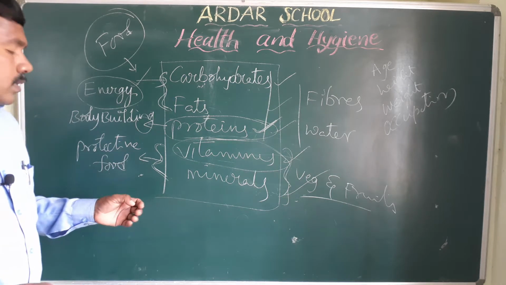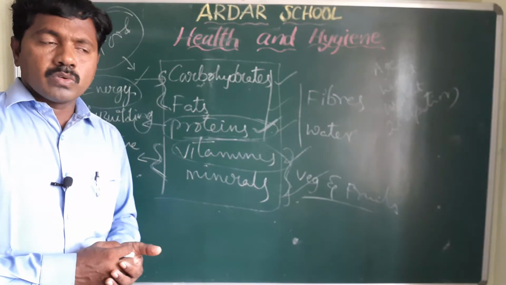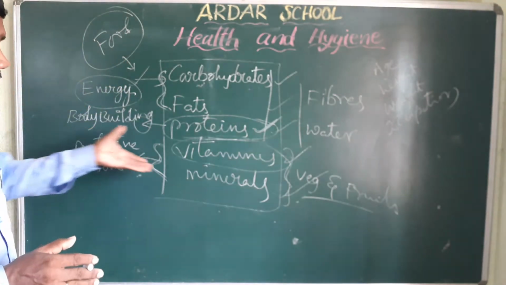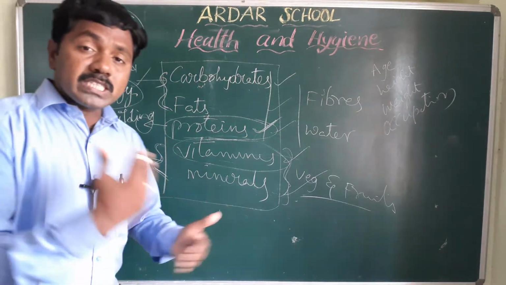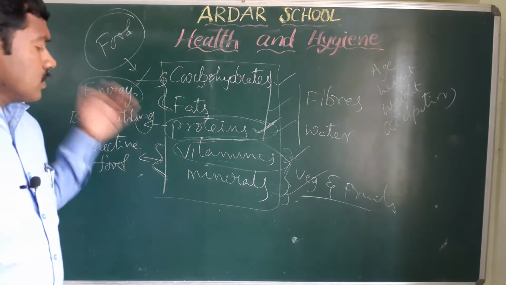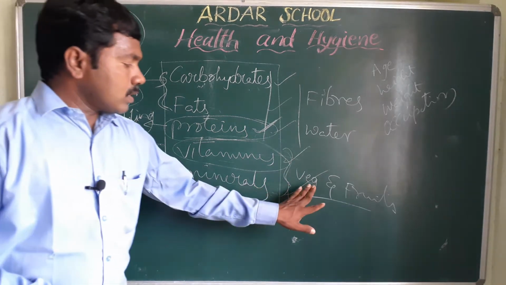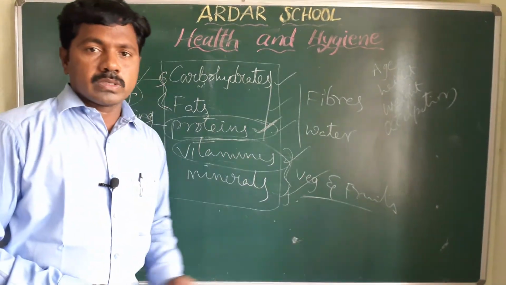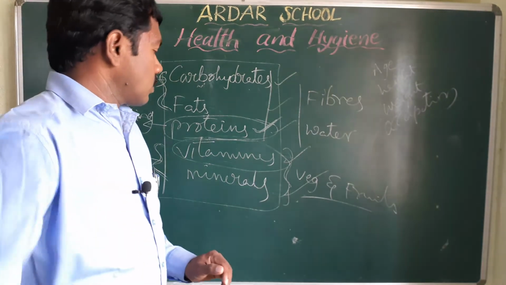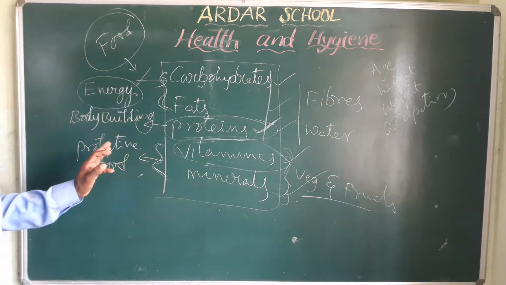Sometimes we get different diseases. So these vitamins and minerals protect us from diseases. That's why in our diet we must include vegetables and fruits. That is very, very important.